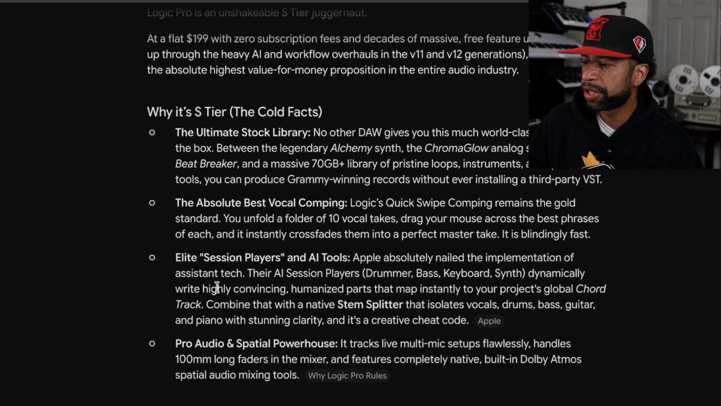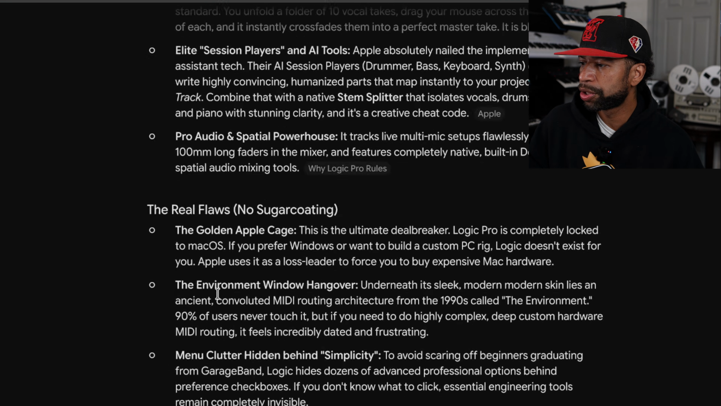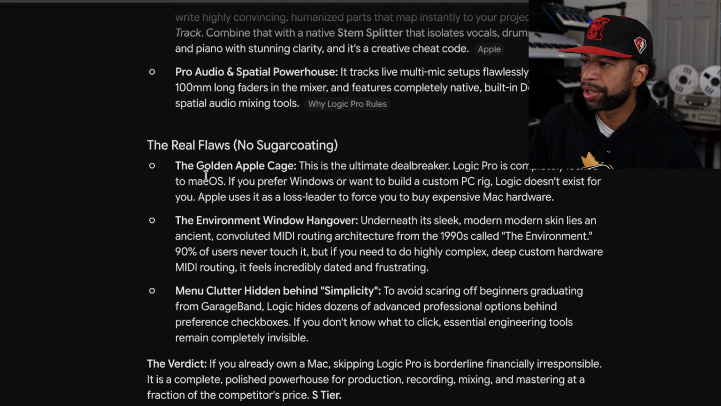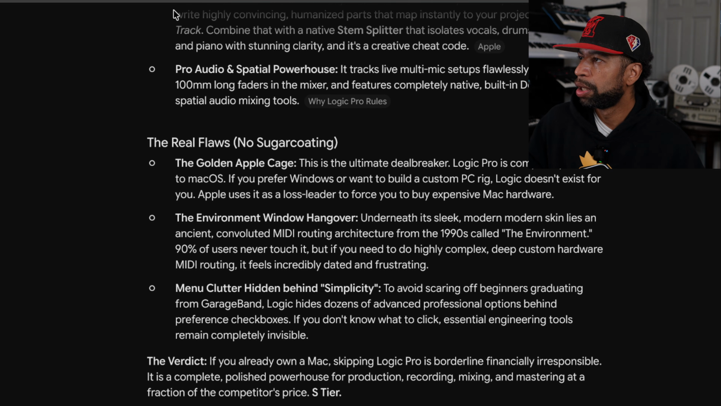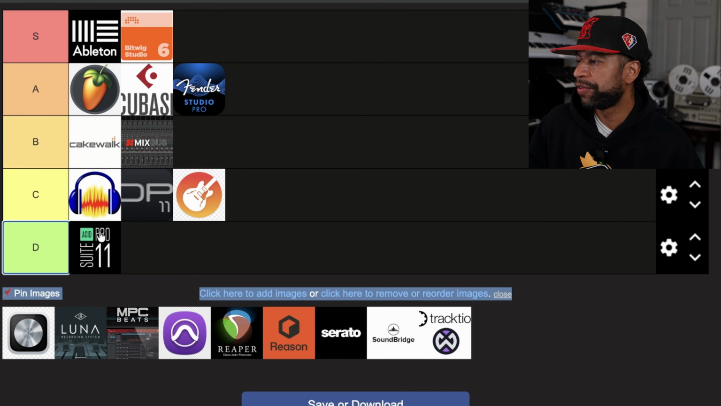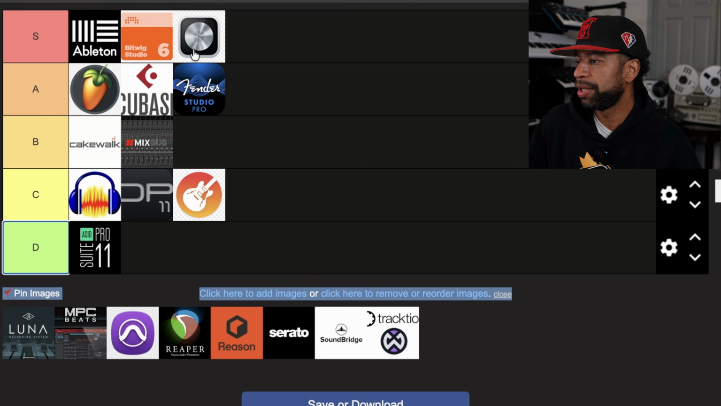Elite session players and pro audio and spatial powerhouse. The real flaws is the golden Apple cage. I mean, I don't know if that's really a flaw because it's only for Mac, but I get it if you want to use it and you're on PC. The environment window hangover and menu clutter hidden behind simplicity. So Logic, we're gonna go ahead and drop you off into the S tier. Let's go, baby. Let's get it.